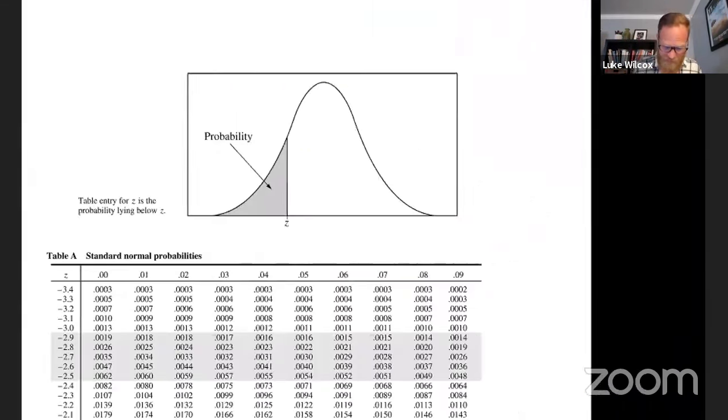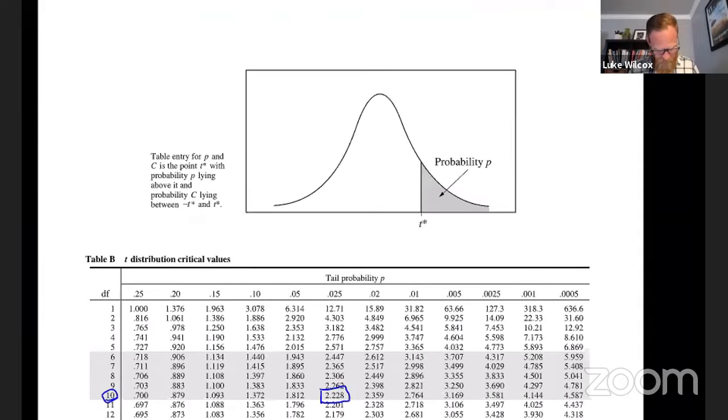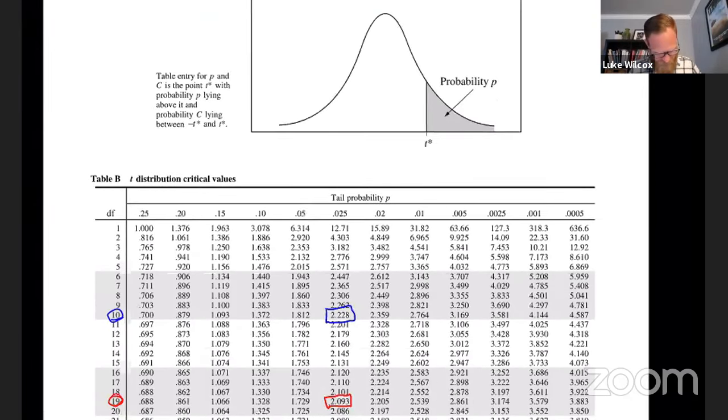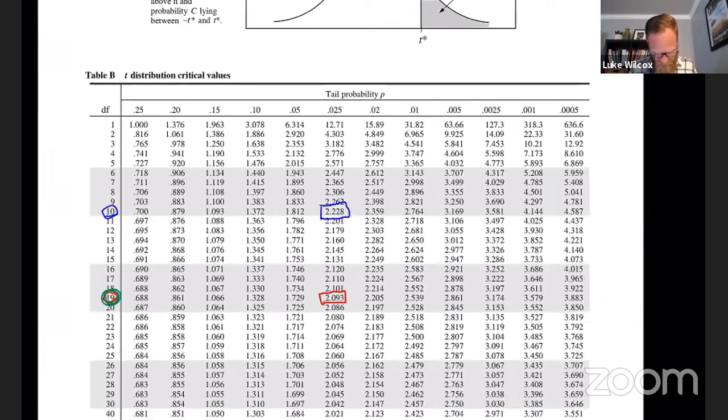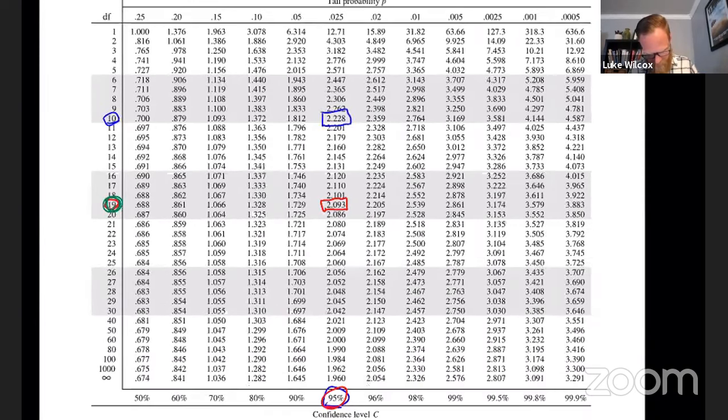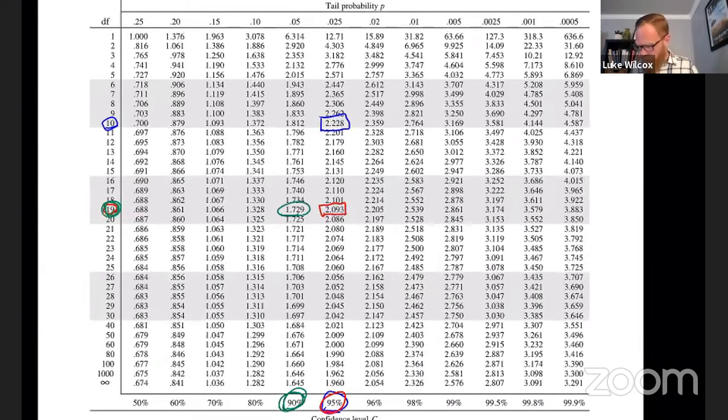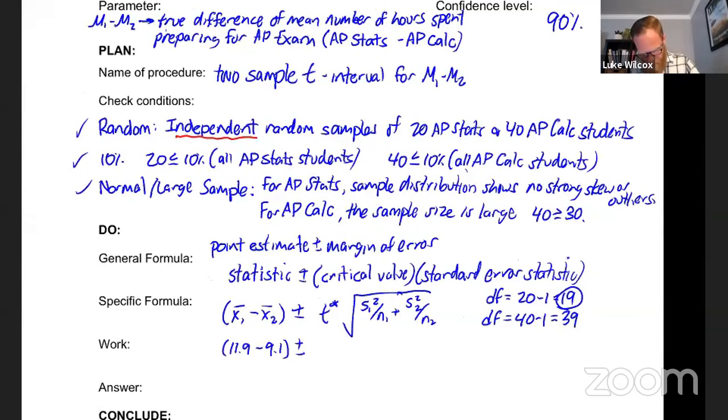So I'm going to go back to my table B. And now I have degrees of freedom 19. Okay, so we're back at 19. But now I need 90% confidence interval. So I'm seeing a 1.729 as my critical value. So let me go back and we can fill in our t star 1.729 and plug in some numbers here.